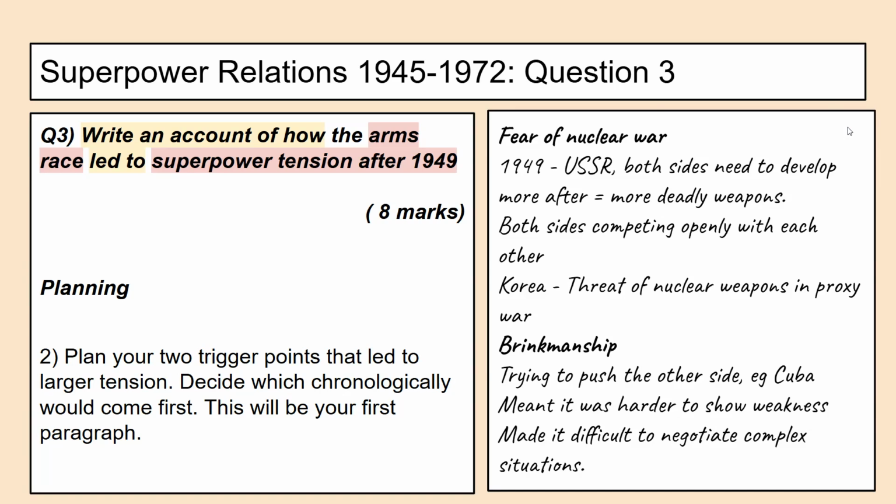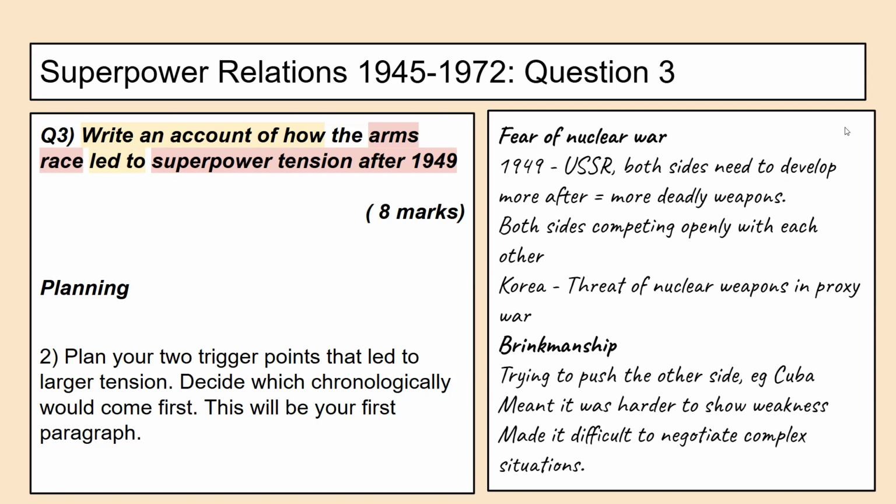Now, whilst we're planning, have a think, what are your 2 trigger points that would have led to larger tension? And if you can, try to decide which one would chronologically come first. The one that comes chronologically first would be your first paragraph, and this is useful if we're looking for higher marks here. So here, arms race is a bit of a tricky one because it's quite generic.